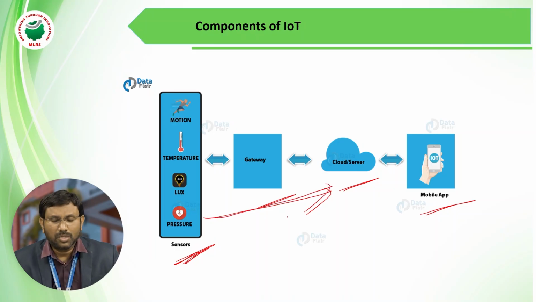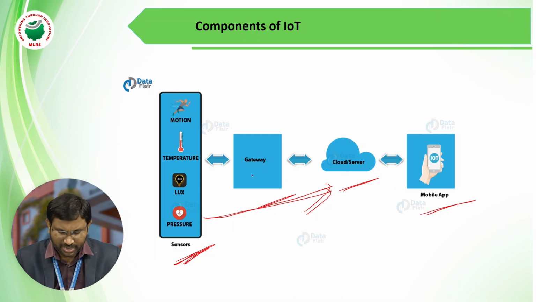The cloud takes data from the sensors through the gateway, stores the data, and analyzes the data. After analyzing, it transfers data to the mobile app so that the end user can receive the data from the cloud. This is what happens in IoT.